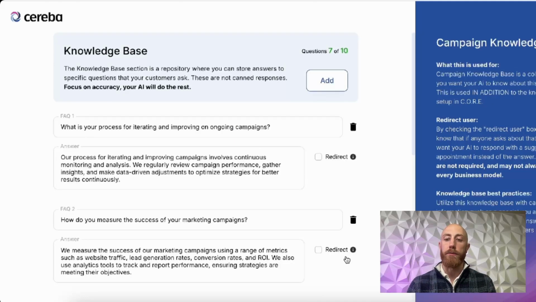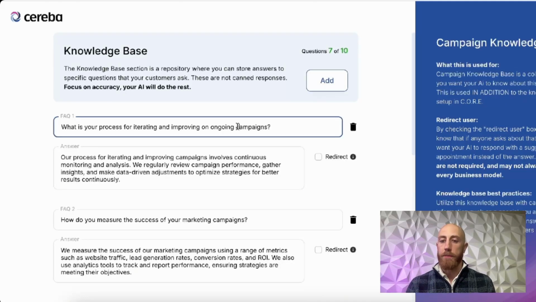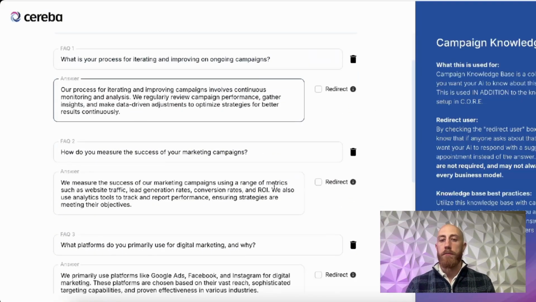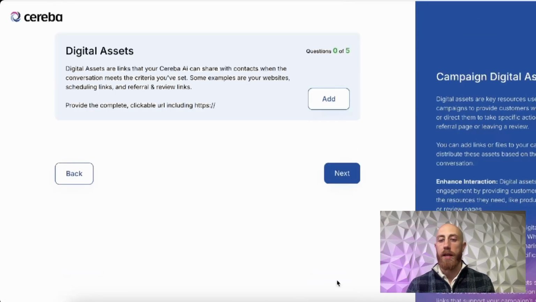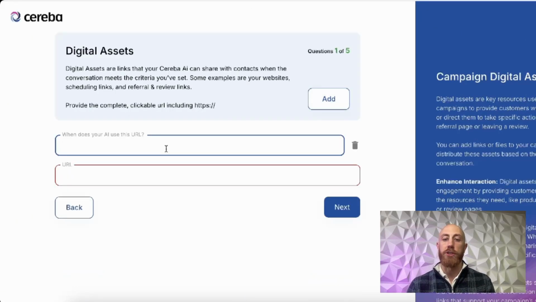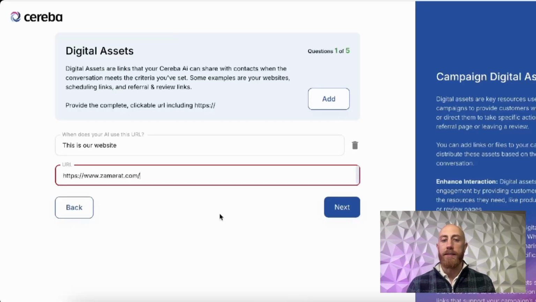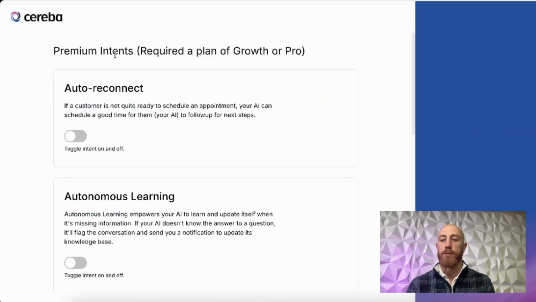So as you get through, you'll find out that your AI is going through the ones that make sense at the right time, and then we're looking to book an appointment. And then finally, we have another knowledge base, and this is just specific to a campaign. So it's specific knowledge that is associated to a campaign, whether it's an offer or something like that.